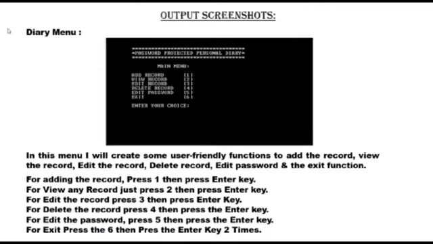Main diary menu. This is the screenshot of the main menu. In this main menu, I have created some user-friendly functions to add a record, view a record, edit a record, delete a record, edit the password and exit. For adding a record, press 1, then press the enter key. To view any record, press 2 and then enter. To edit a record, press 3 and then enter. To delete a record, press 4 and then enter. To edit the password, press 5 and then enter. To exit the program, press 6 and then press the enter key 2 times.